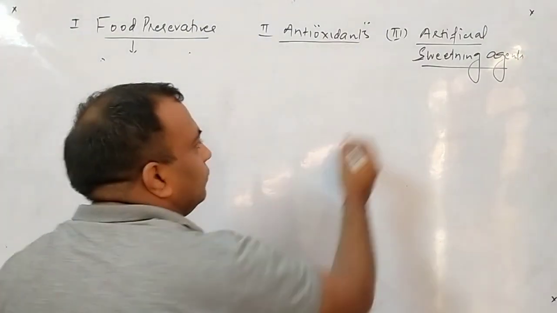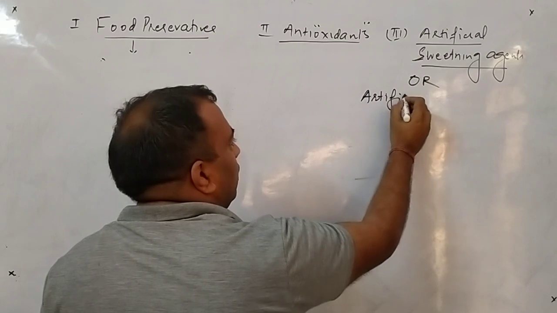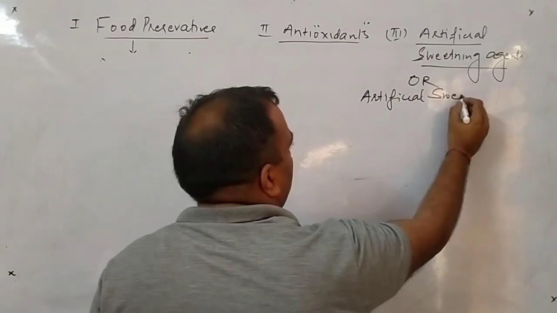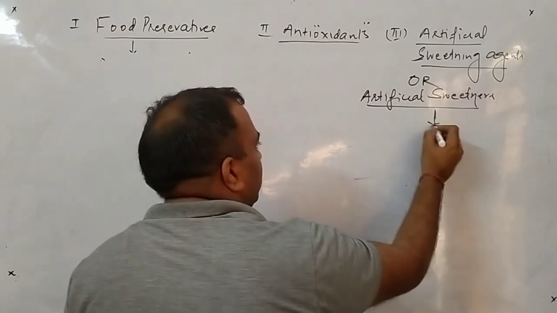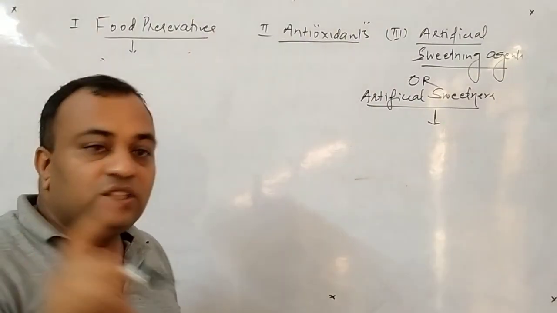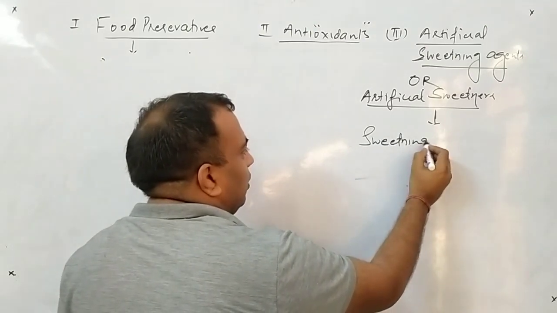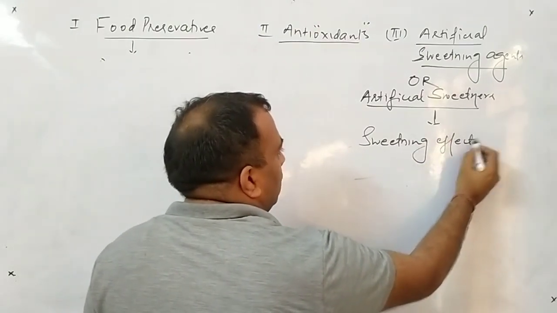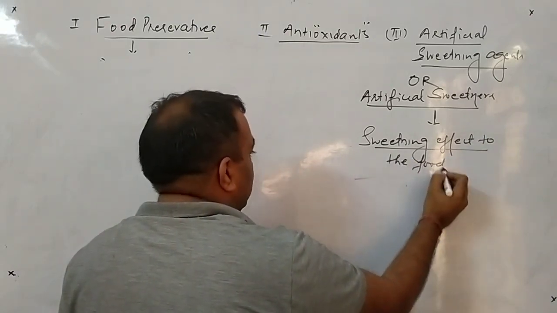Now the last one that we will do is artificial sweetening agents, and these are also said to be artificial sweeteners. So what are these compounds? Just first see. These are the compounds which give the sweetening effect to the food. But there is a speciality.